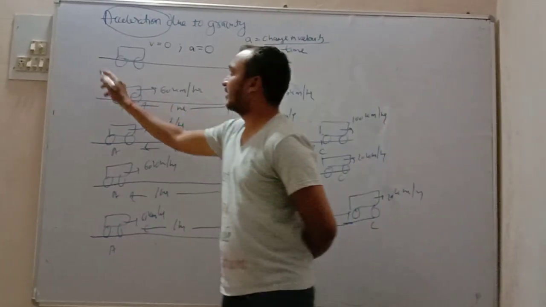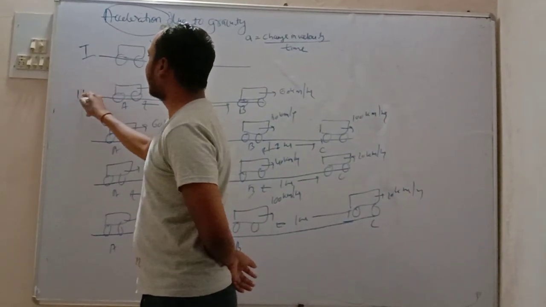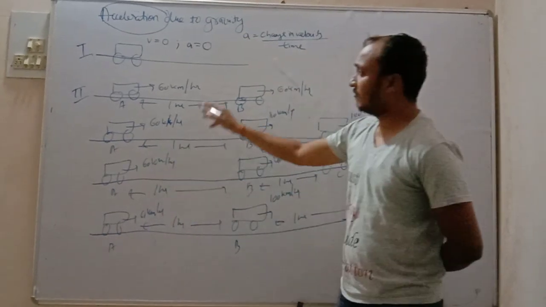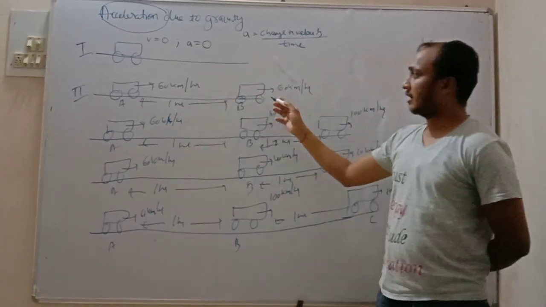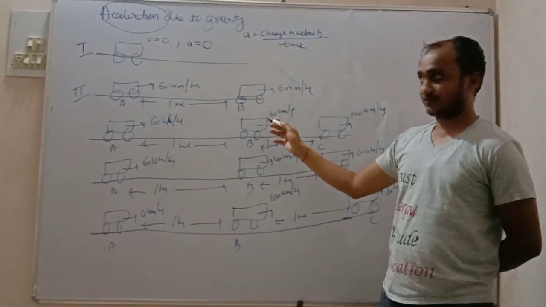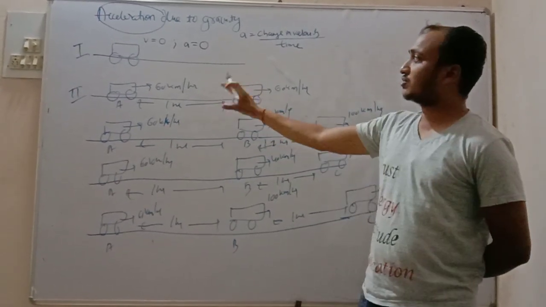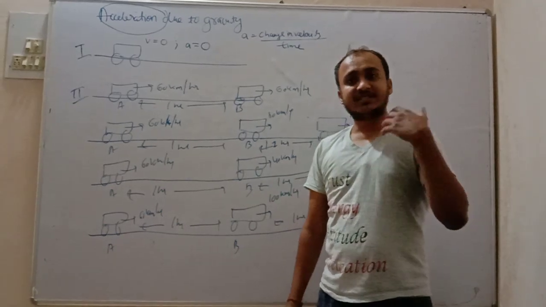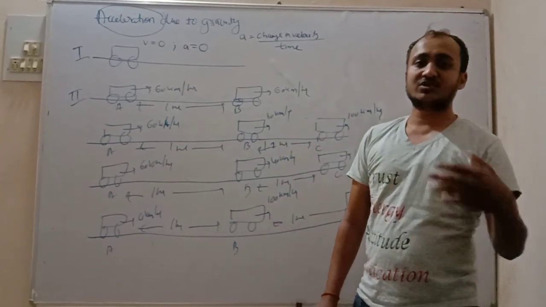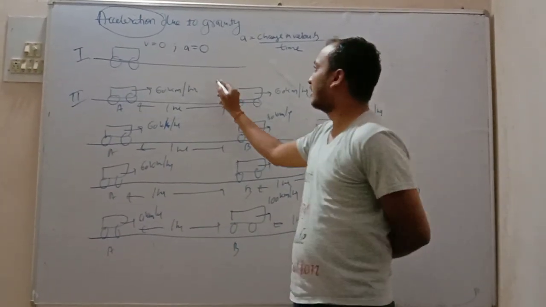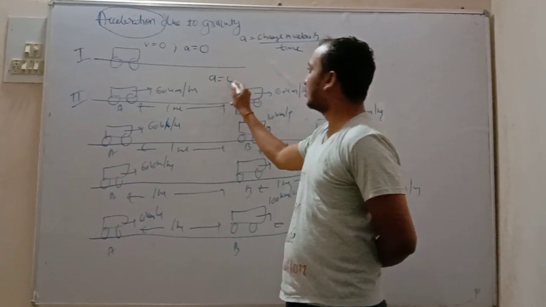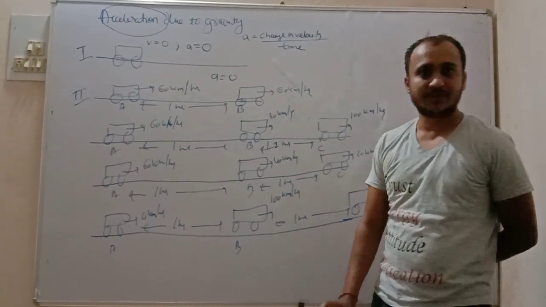In the second situation, velocity is 60, at B also it is 60. Again the velocity is not changing, so here also acceleration is 0 because velocity is not changing.